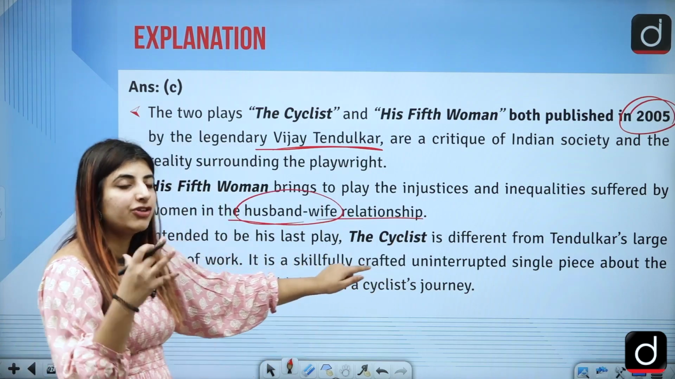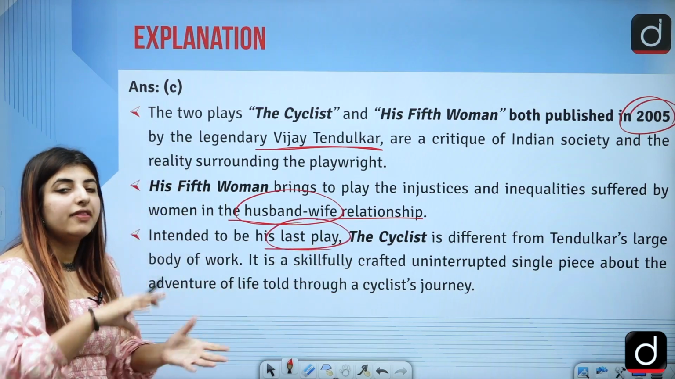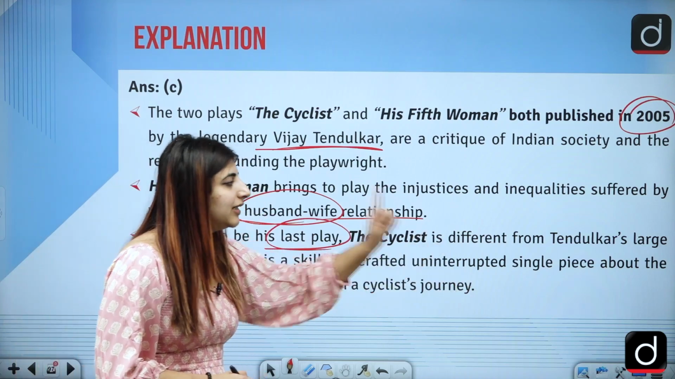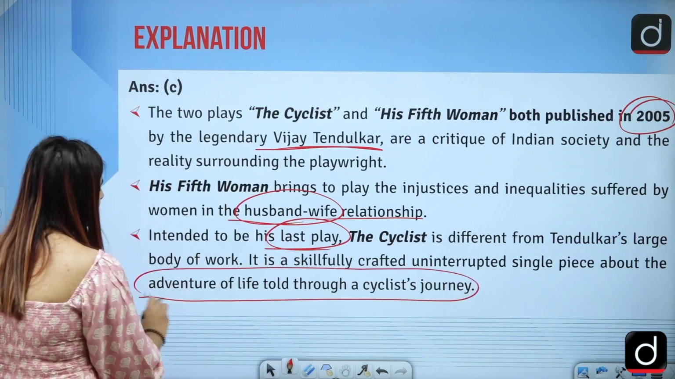Cyclist, on the other hand, which he thought to be his last play, deals with a cyclist's journey in the world. It is an uninterrupted single piece about the adventure of life told through a cyclist's journey.